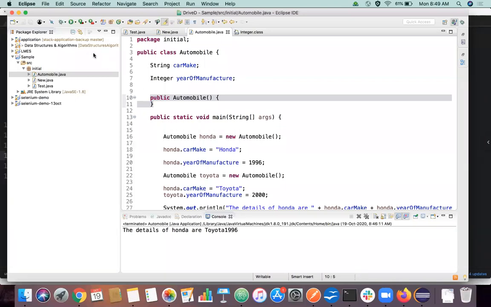What I wanted to emphasize is that it's always good to declare a no argument constructor, even if you don't do anything there.